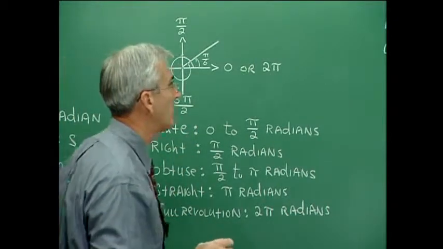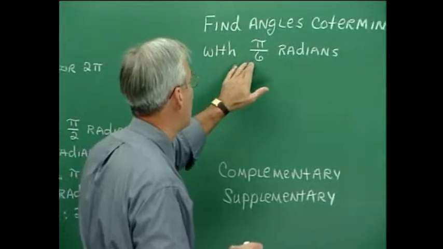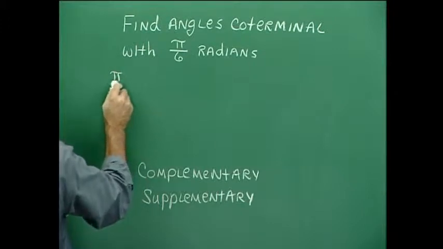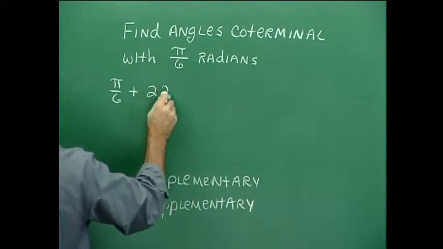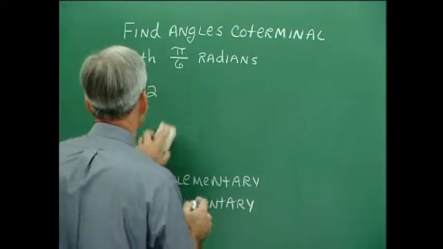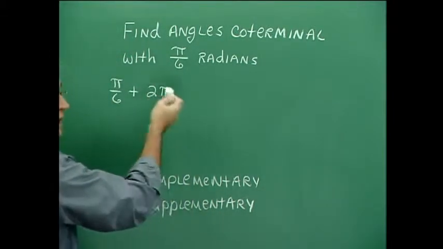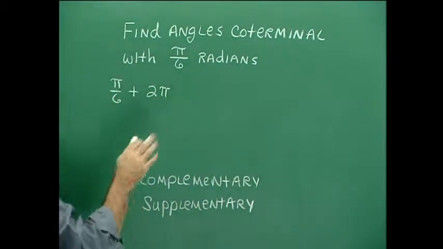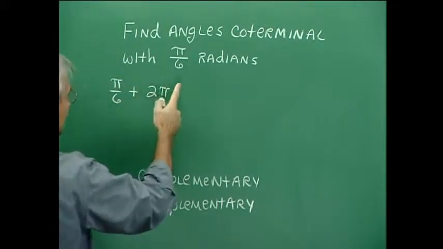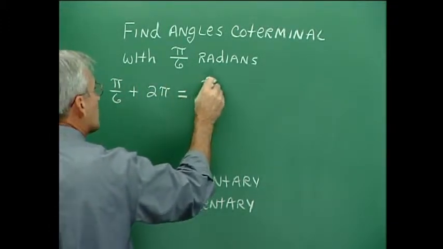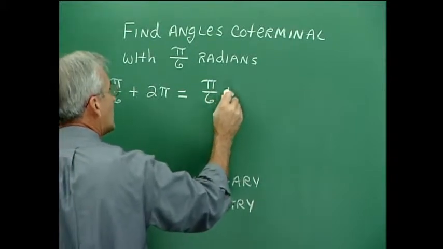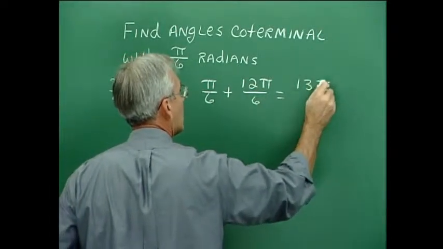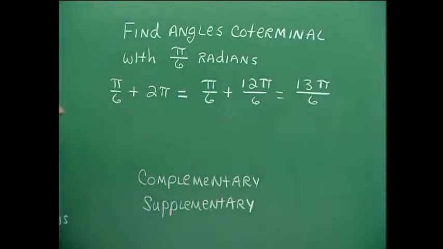Let's make the calculation algebraically. So to find angles that are coterminal with an angle of pi over 6 radians, I would do this. I would say I'll take pi over 6, and I'll add 2 pi. And that gives me a coterminal angle. And if I want another one, I'll add another 2 pi and another 2 pi and so on, and I could generate them all day long. And generally we would collect these two. The common denominator is 6, so we would have, let's see, pi over 6 plus 12 pi over 6, or 13 pi over 6 if we want to make it into one fraction.